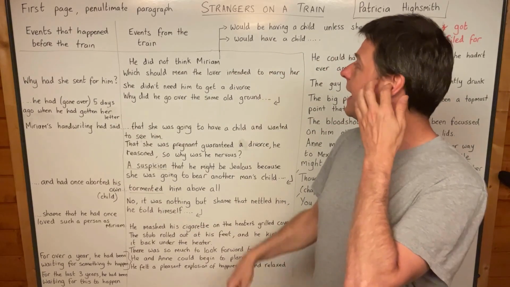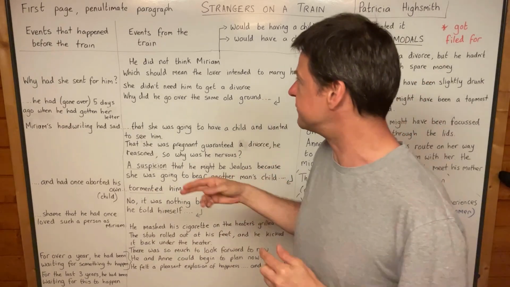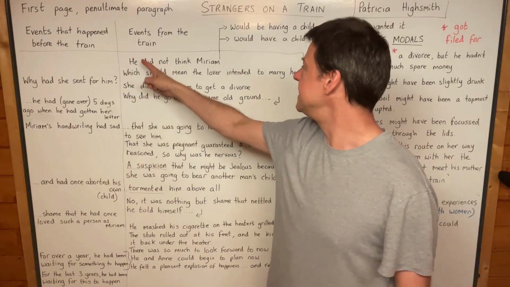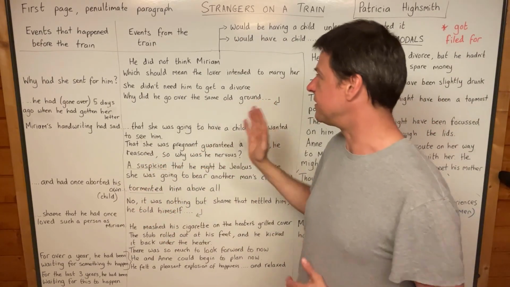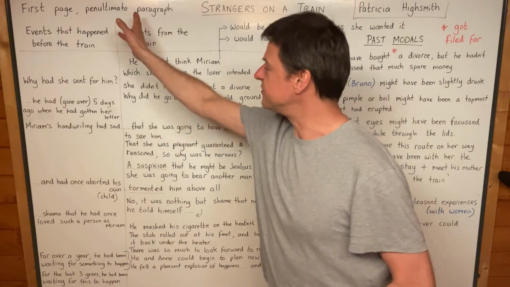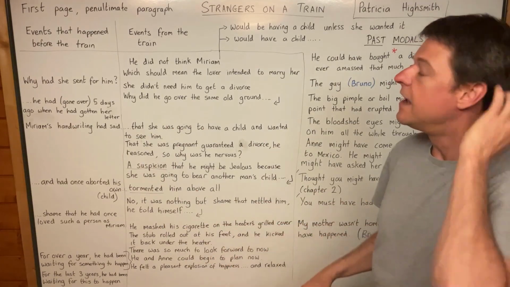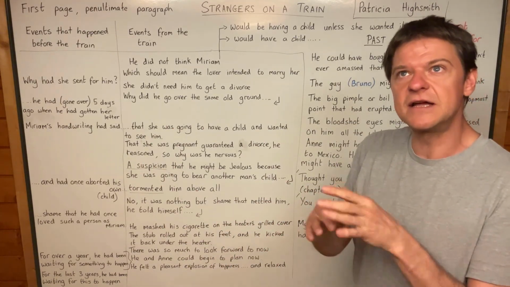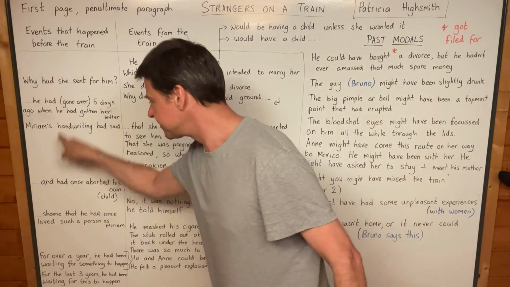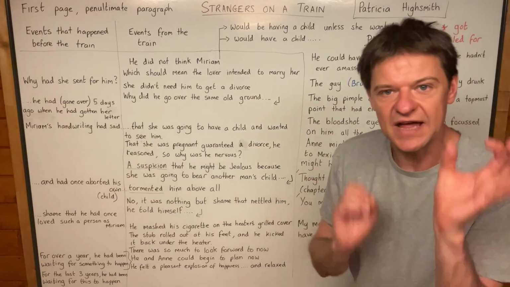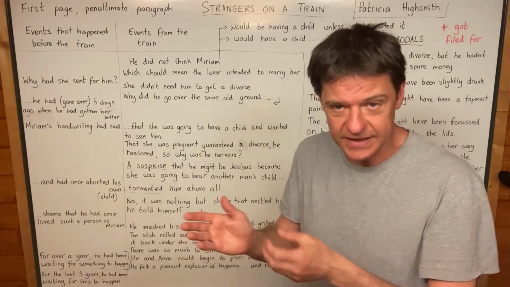Your version might not be the same type size as my version. It starts with the sentence, "He did not think Miriam would be having a child unless..." That's what it starts with. I wanted to focus on this paragraph and the next paragraph, the penultimate paragraph and the last paragraph, because I think it demonstrates very clearly why we use past perfect, which is had and the third form, or past perfect continuous, had been doing.